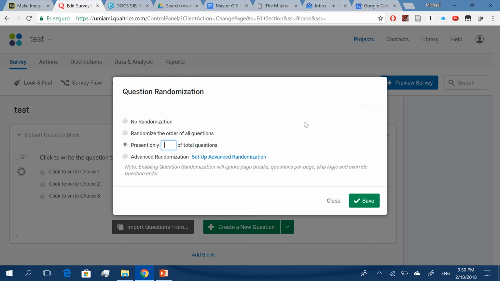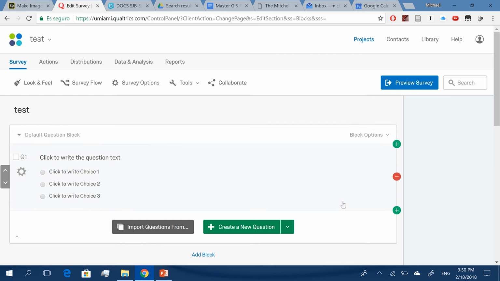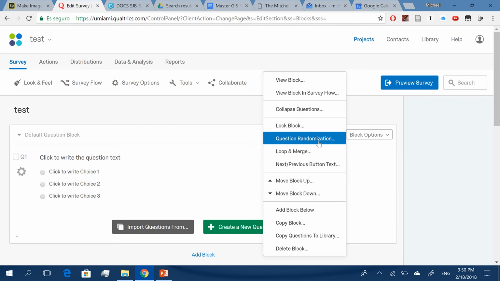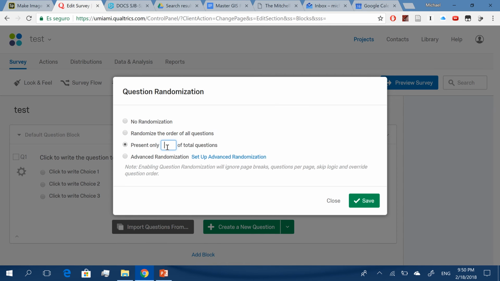Okay, so back to question randomization. Say you have a question bank, but you don't want respondents to answer all the questions in the question bank. What you would do is click block options, click question randomization, click this button, say you only want respondents to answer 5 of the questions. You don't want to give them like a 50 question bank and have them answer all 50 questions.